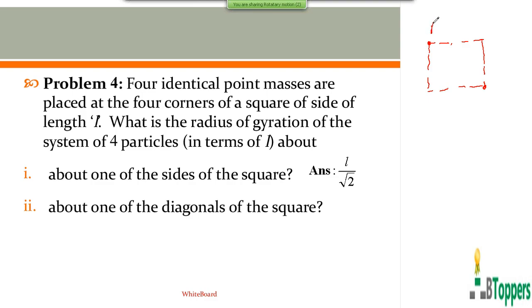So again, I name the 4 vertices by the capital letters A, B, C, D. The axis is coinciding with one of the diagonals of the square. The 4 point masses are placed at the 4 corners of the square.